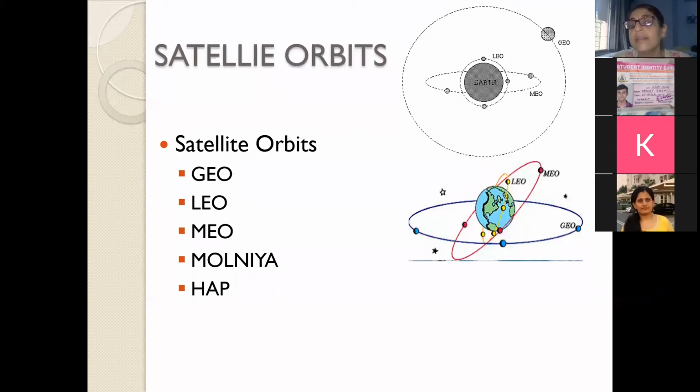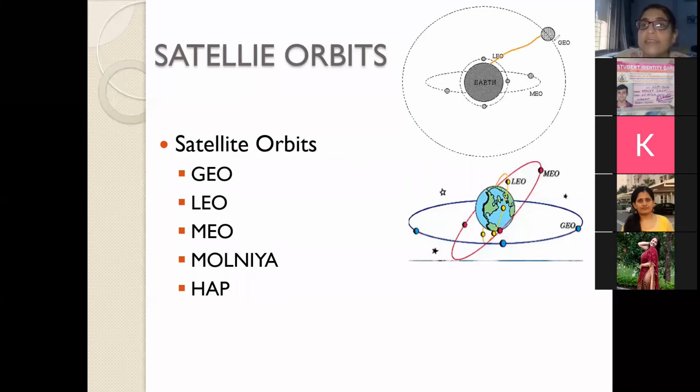And when I say these missiles are launching a satellite at low Earth, what will be the impact on coverage area? Who will have a more coverage area: the low Earth orbit, the medium Earth orbit, or the geostationary orbit? Who will have the maximum coverage area and who will have the minimum? A larger height gives a larger coverage area, because the coverage area is defined by the tangents that it is able to form. And you can see in the case of LEO, the coverage area is very small, right?